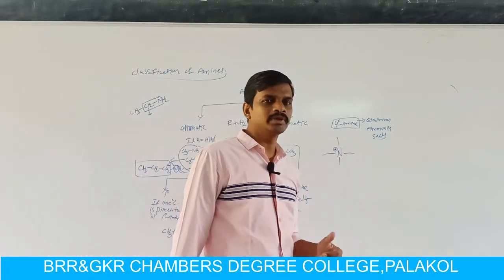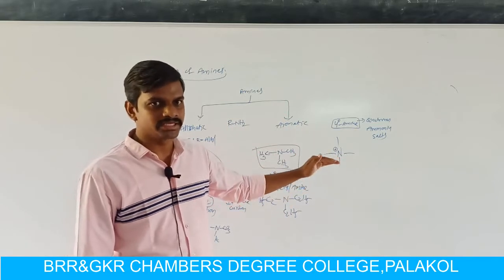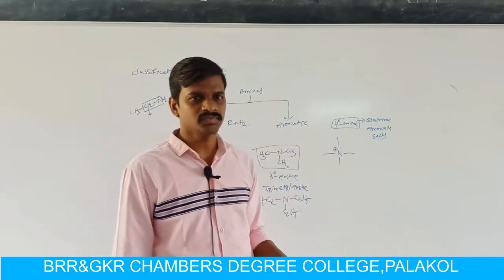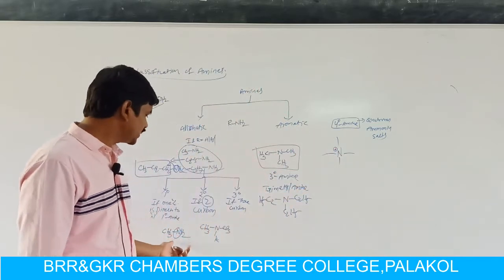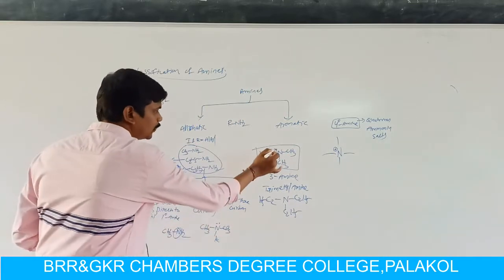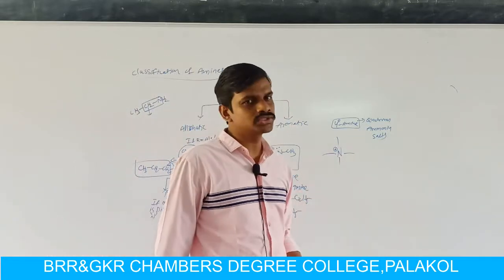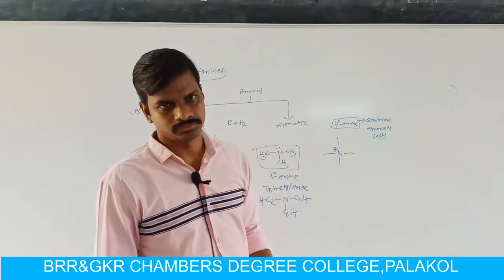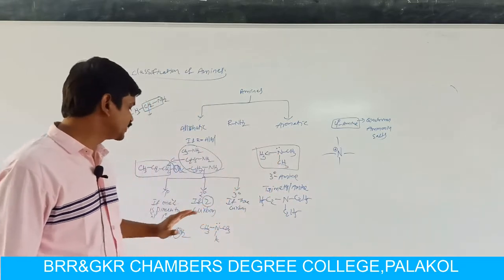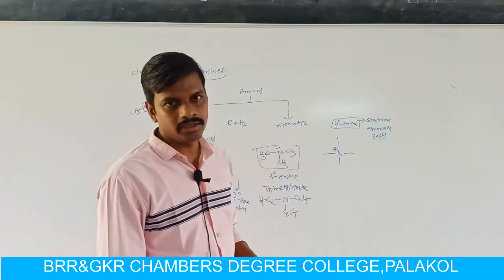But in quaternary amine the nitrogen is attached by 4 bonds, that means it is tetravalent. Also, in primary, secondary and tertiary amines the nitrogen carries a lone pair of electrons, but here the lone pair is utilized to form the 4th bond. So that is the main difference between primary, secondary and tertiary amines and quaternary amines.